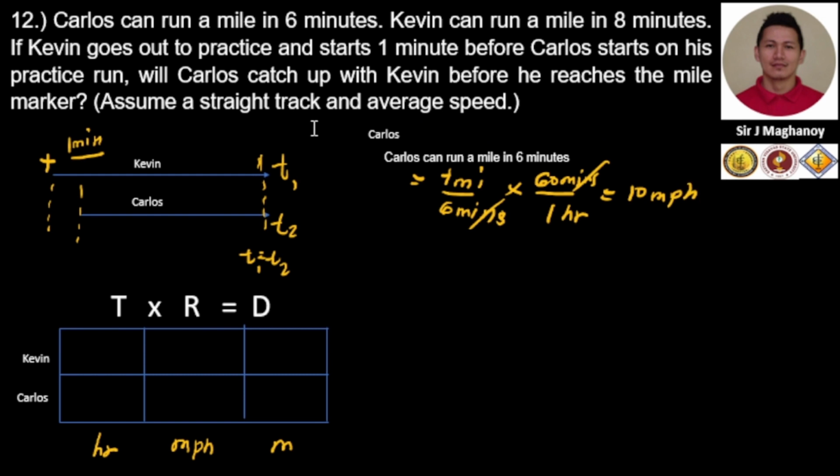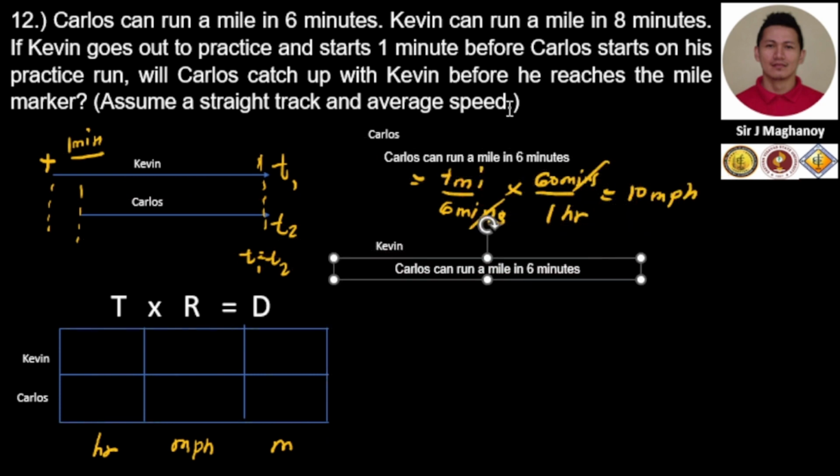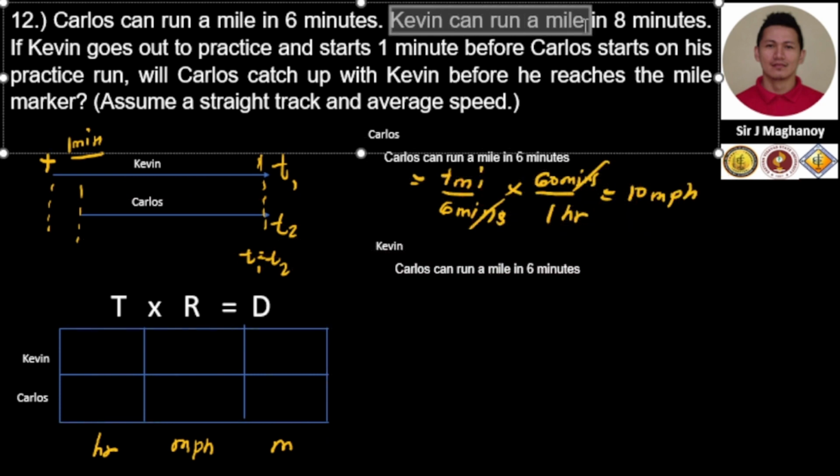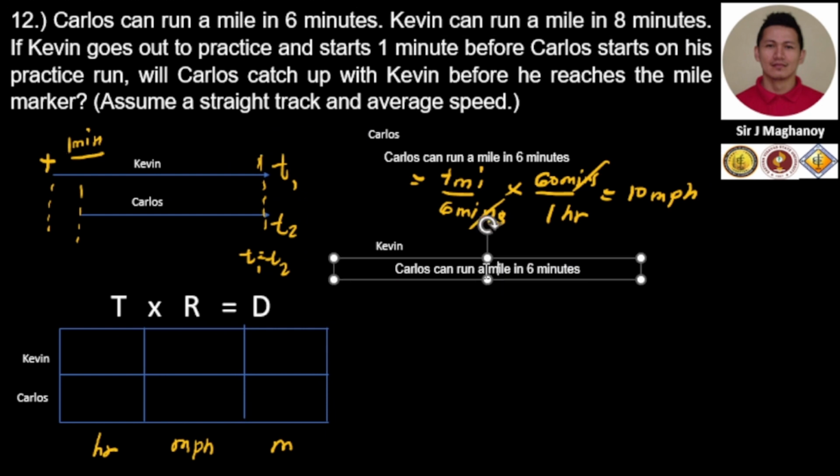We do the same with Kevin. Kevin can run 1 mile in 8 minutes.